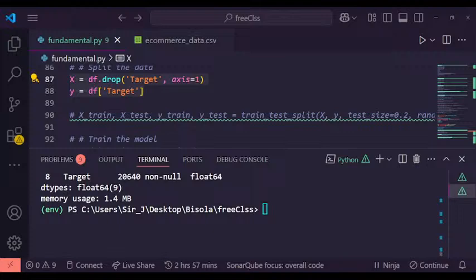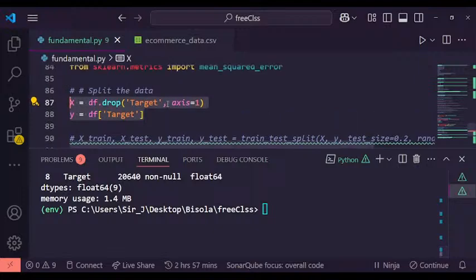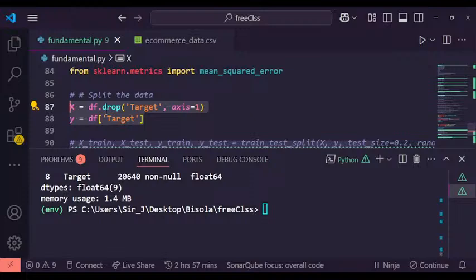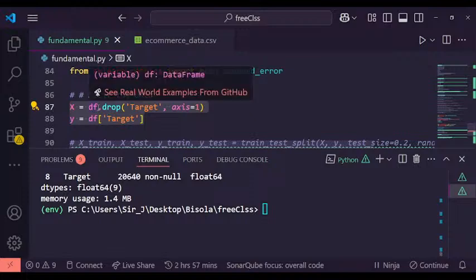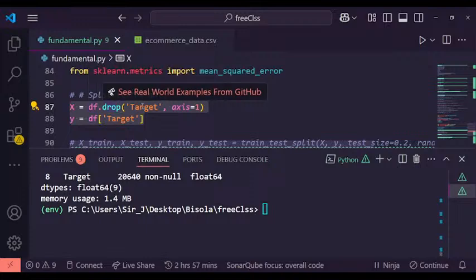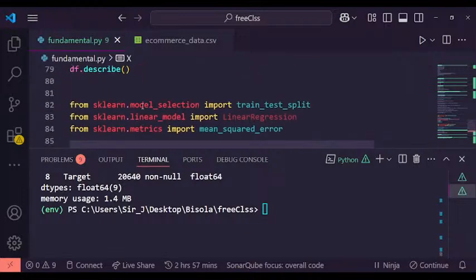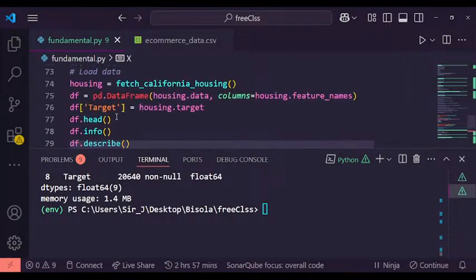So we need to go back to, I was explaining that you will need to split the data into x and y. Remember that this df is the variable that is holding the data that we already have, which is the data frame. Now we are dropping the target. Look at what we did here. Here we are specifying the housing target.